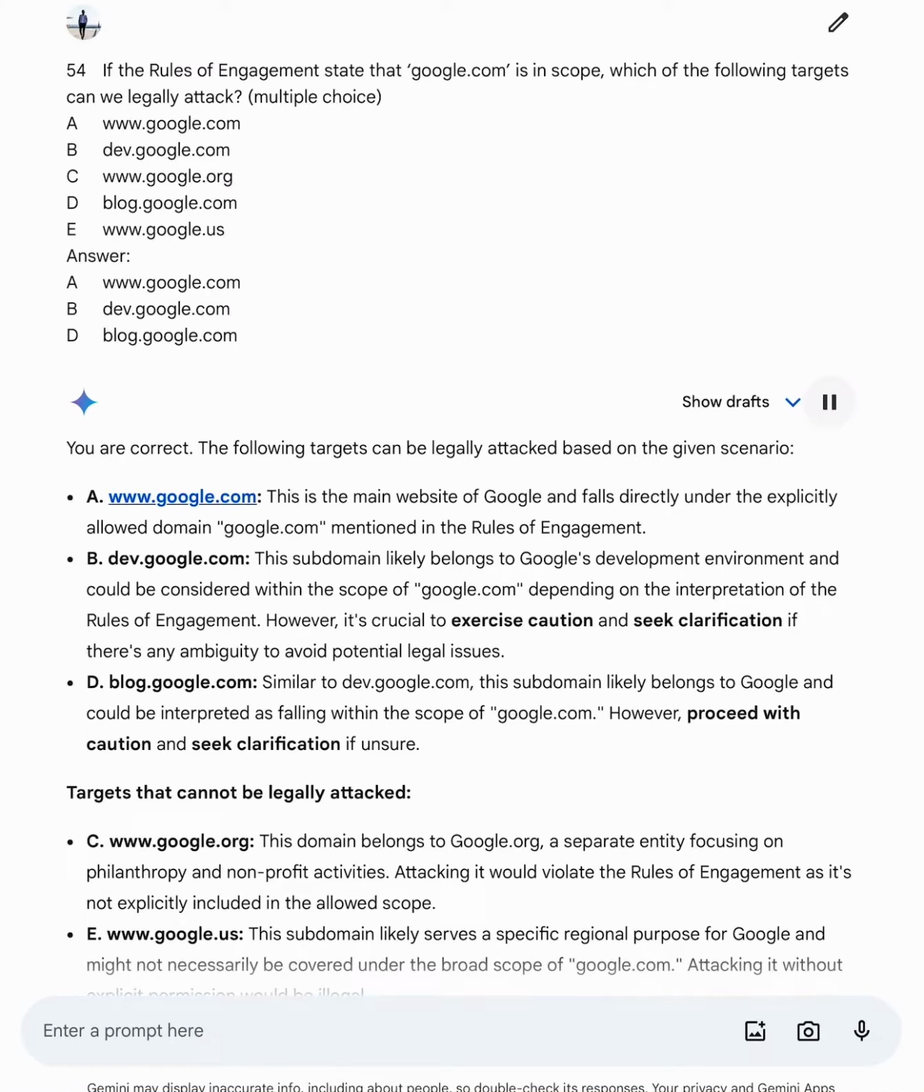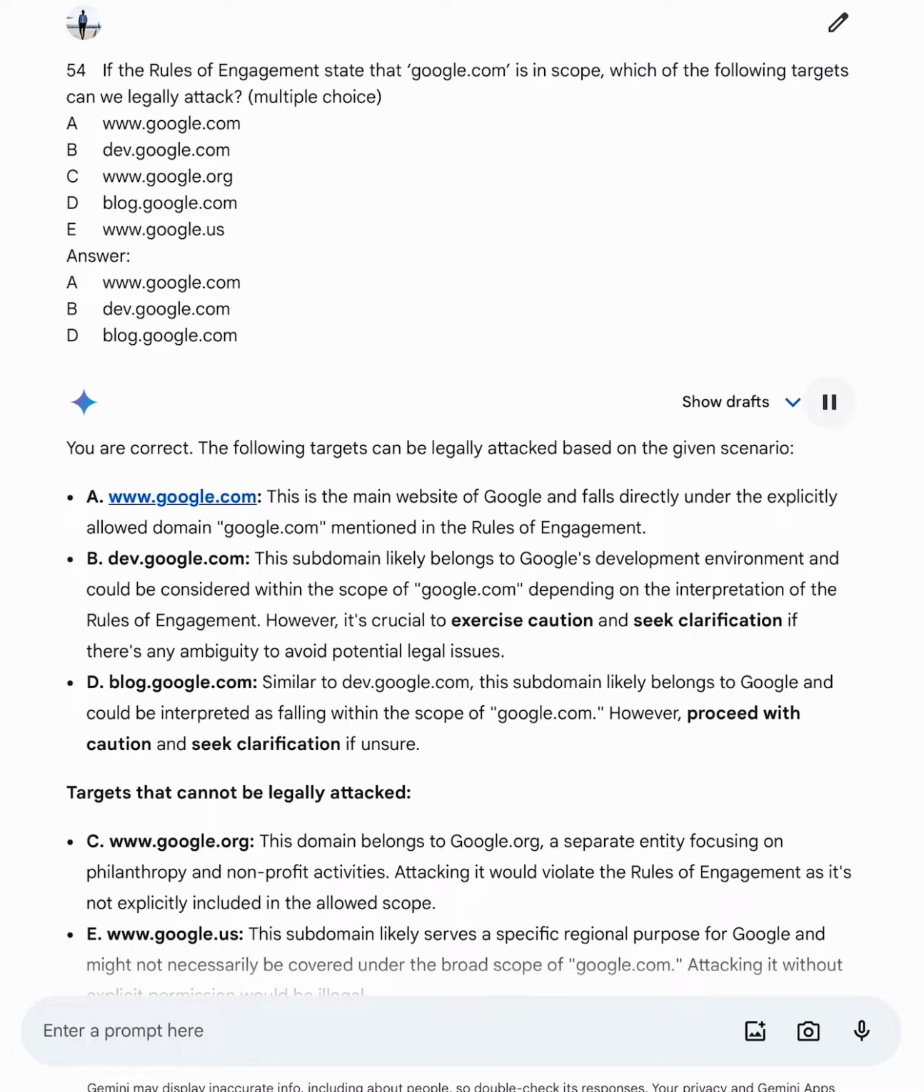You are correct. The following targets can be legally attacked based on the given scenario. A. Link to Google. This is the main website of Google and falls directly under the explicitly allowed domain, link to Google, mentioned in the rules of engagement.